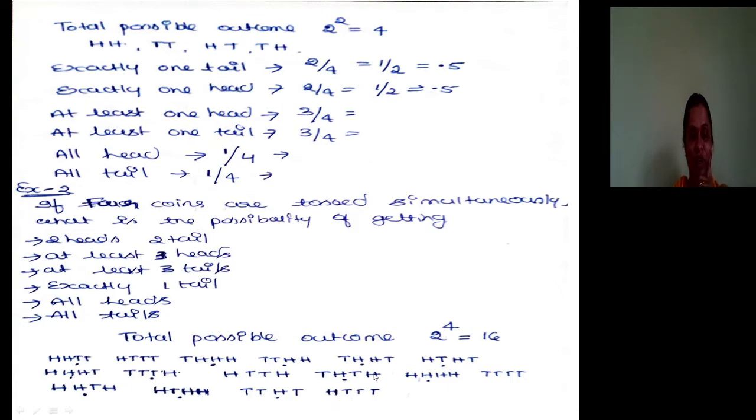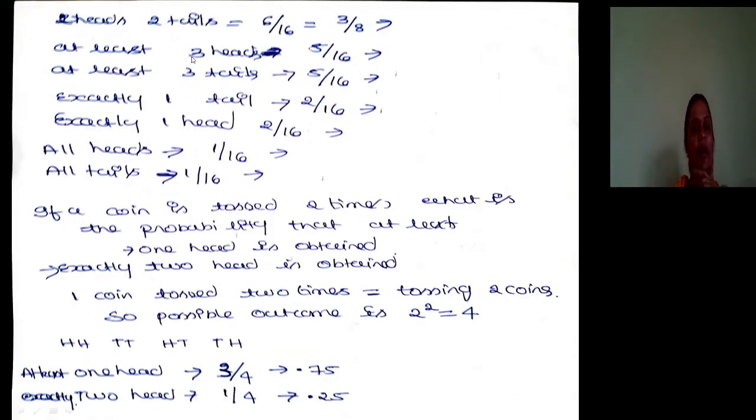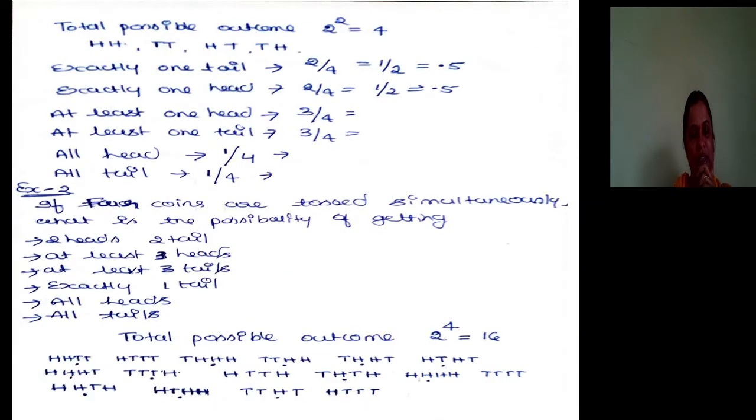So if you are in a position to write this, it is good to measure what is the possibility of getting 2 heads, at least 3 heads, at least 3 tails, exactly 1 tail, all heads and all tails. See, the possibility of getting 2 heads and 2 tails: out of these 16 possibilities which I had written here, 2 heads should be there, 2 tails should be there. Here it is. Here it is. Totally 5, not 4.